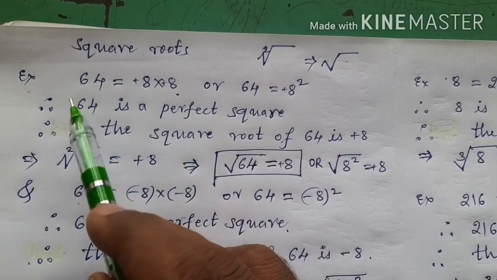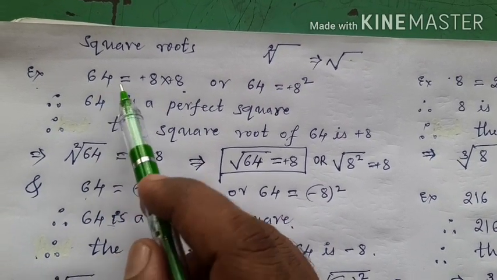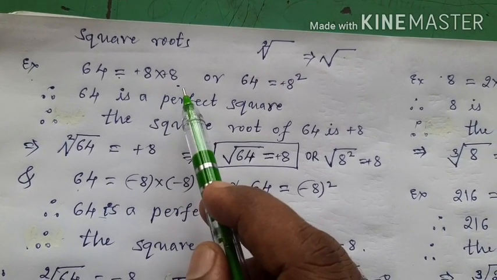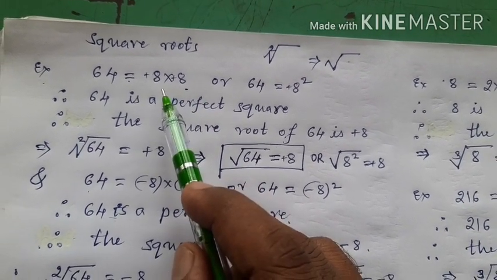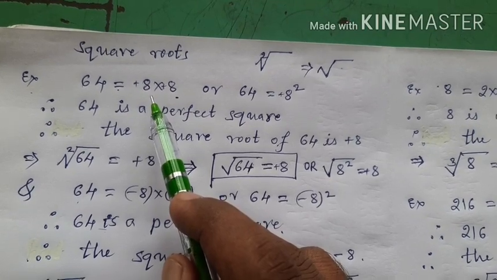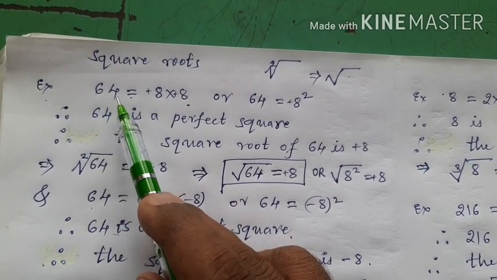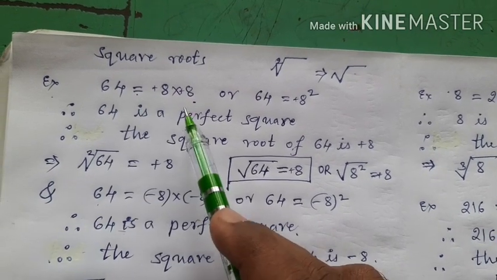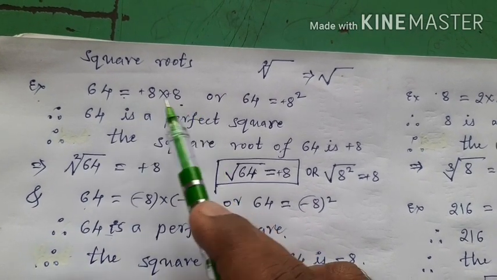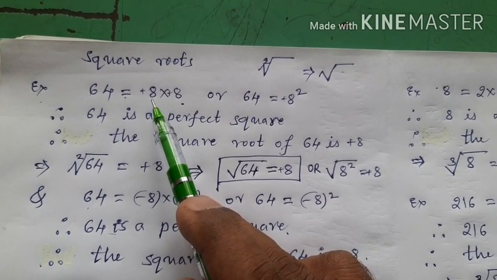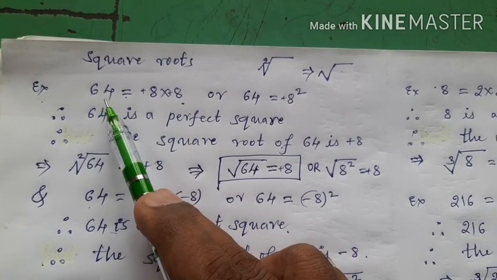And that number is called the square root of this perfect square. Here, to get this 64, the number multiplied twice is plus 8. So this plus 8 is called the square root of 64.